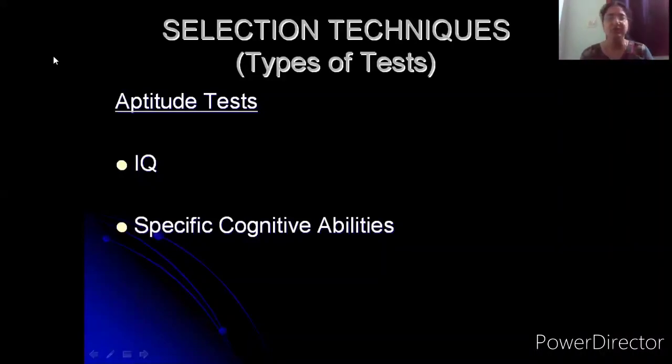It's very interesting to note that IQ tests are different, as you might have heard, for children and for adults. IQ tests can manifest in two ways. If you're testing children, it takes the form of a quotient. You have to divide one variable by another variable. Let us take, for example, testing the IQ of an 8-year-old child. You divide the child's mental age by the child's chronological age.